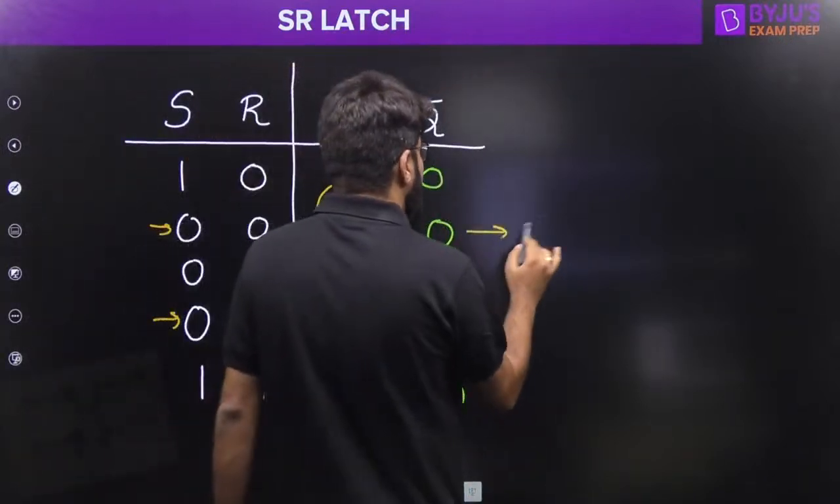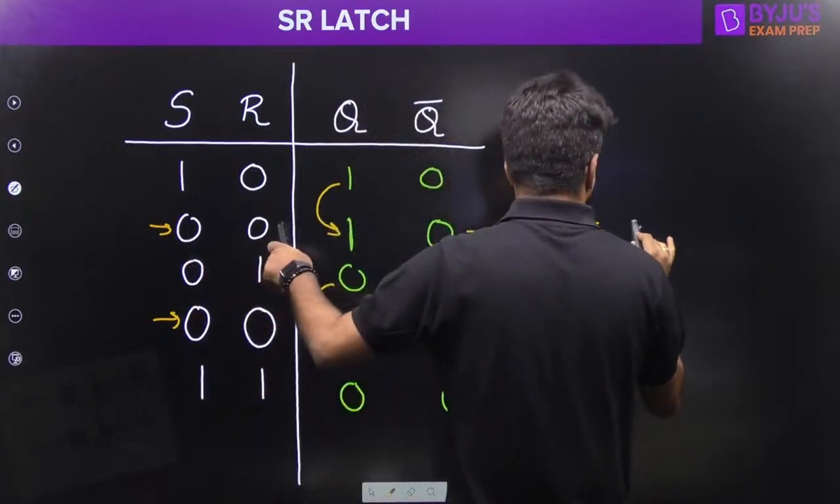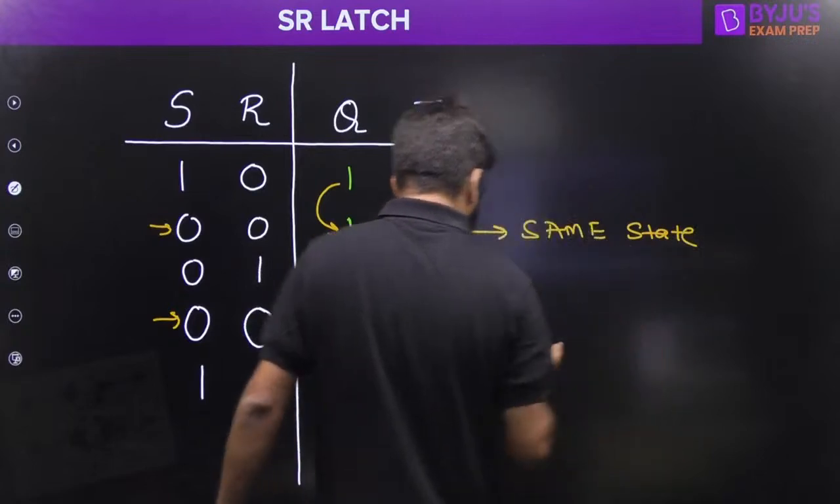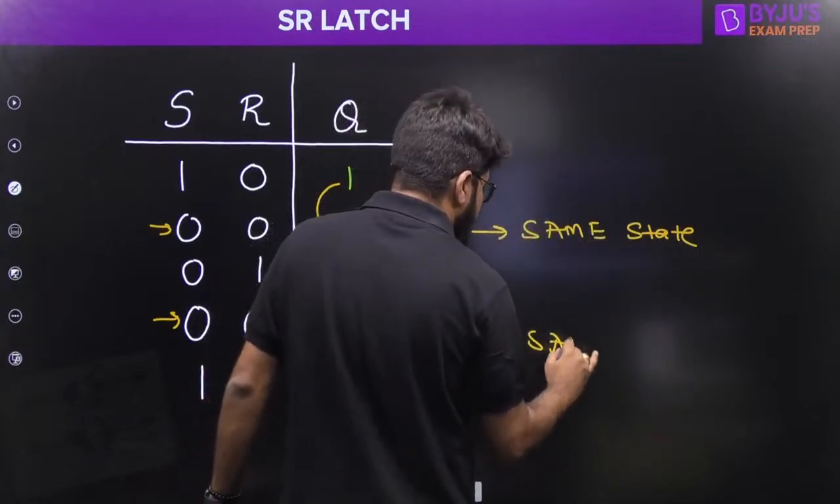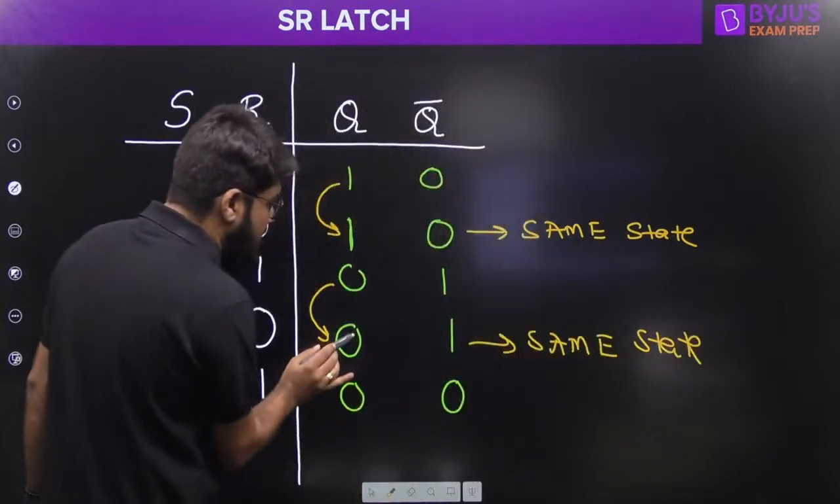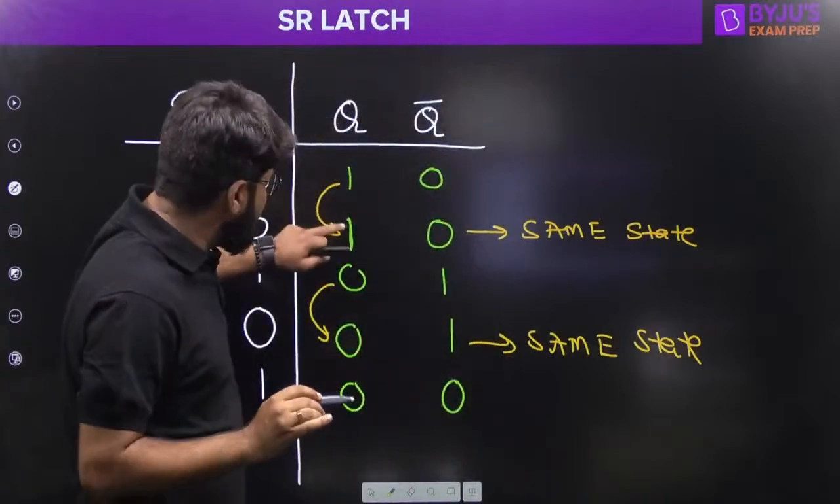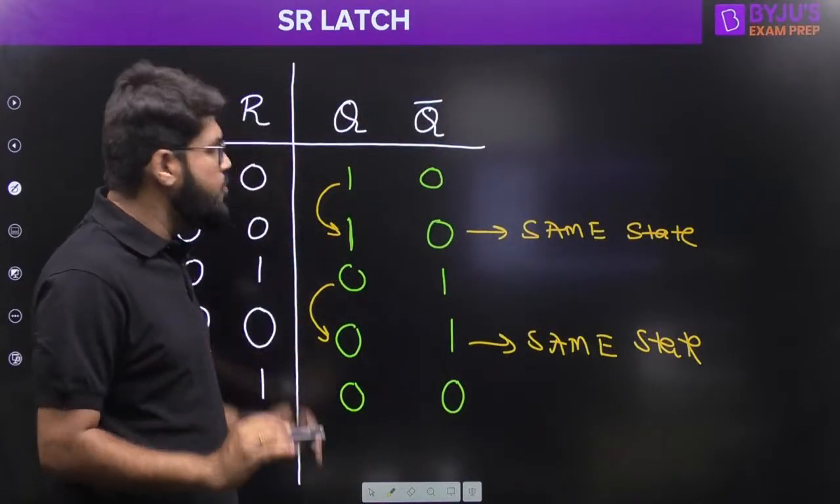So we call it the same state. Whenever you apply both the inputs 0, 0, the device remains in the same state. It does not change the state. I can't say that the output is 1 or the output is 0. Actually, the output is the same as its previous state. If it was 1, it remains 1. If it was 0, it remains 0.